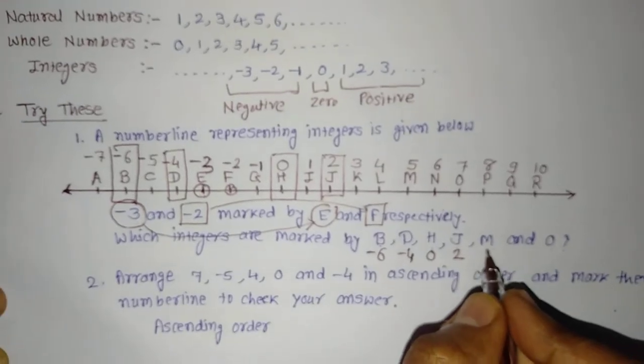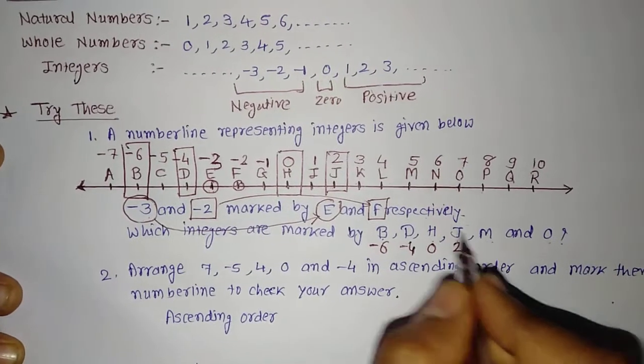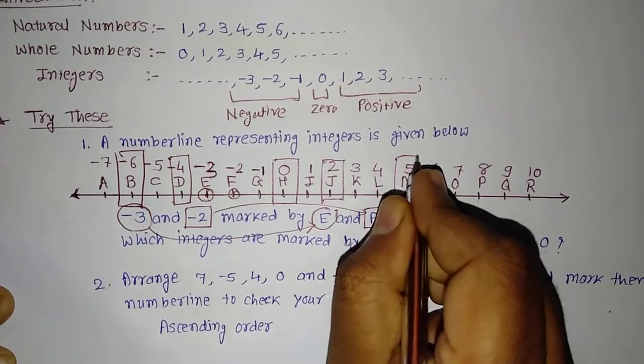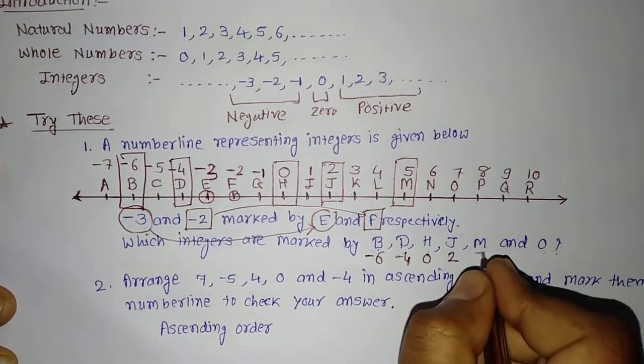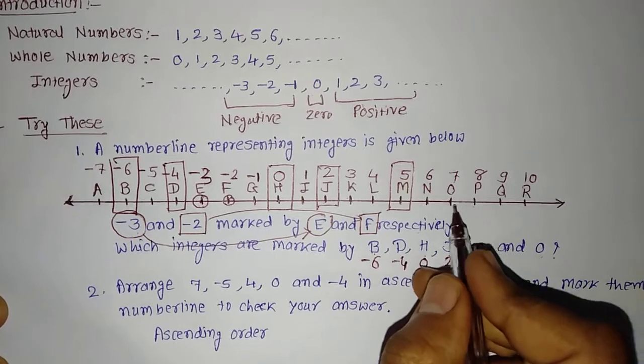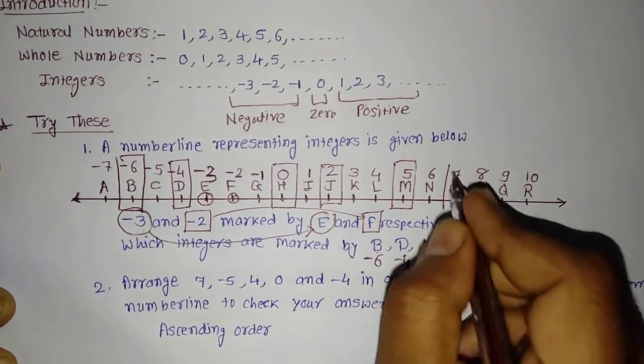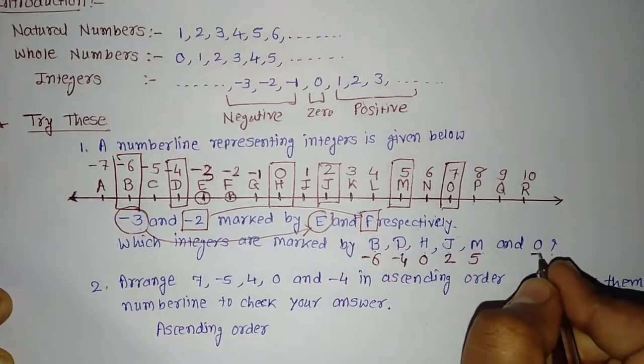Then they have asked about M. Let us see on the number line. Which number is that for M? It is 5. And O, which number is associated with O? You can see that is 7.